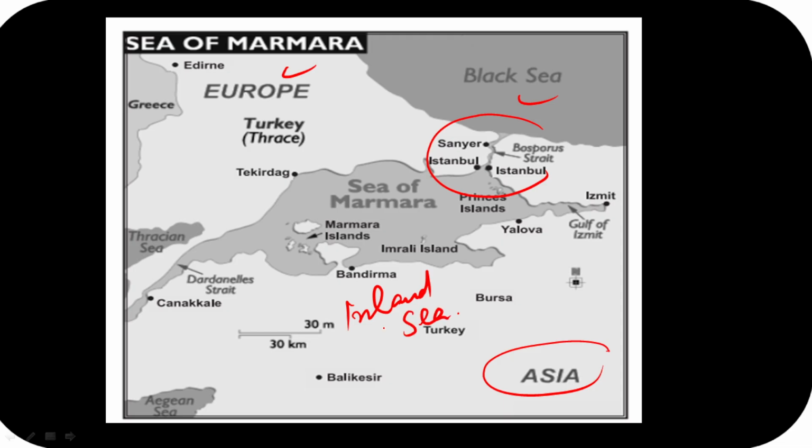ओके, inland sea, and we will see, guys, this inland sea partly separates the Asiatic as well as European parts of Turkey. Okay, this is going to be the Asian side, and guys, this is going to be the European side of Turkey. पूरा कल्चर आपको जो वेस्ट साइड में देखने को मिलेगा, that will be of Europe, and this side, guys, you will see that will be पूरा का पूरा, अगर हम देखें, that will be having this Asian culture.